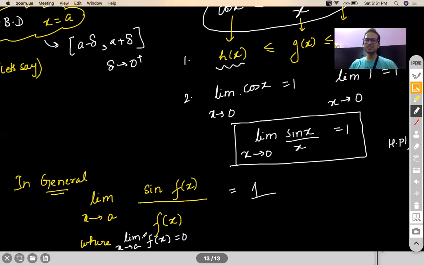So you need to know the generic, or the general broader perspective of this limit. Are you getting my point? And things will not change even if you raise both numerator and denominator to the power of n. It will still remain a 1. Is that fine? Any questions here?